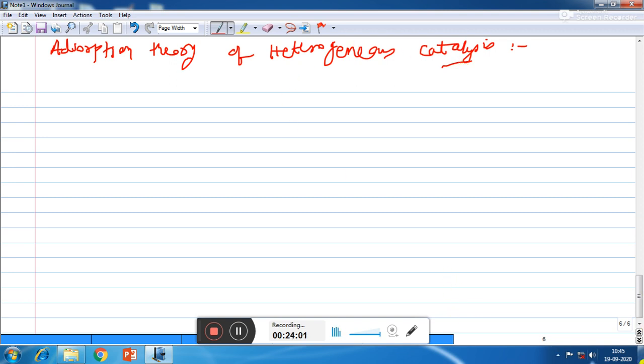So if we talk about modern adsorption theory instead of old adsorption theory, according to this theory, let us understand this theory by taking one imaginary diagram. Suppose here we are having a catalyst.